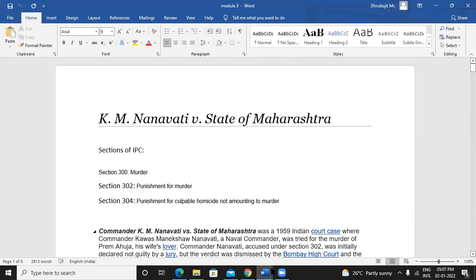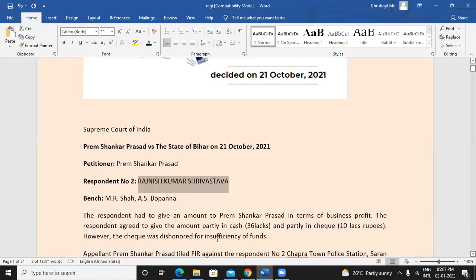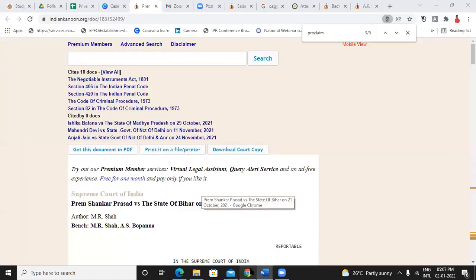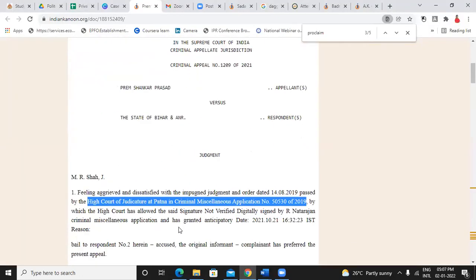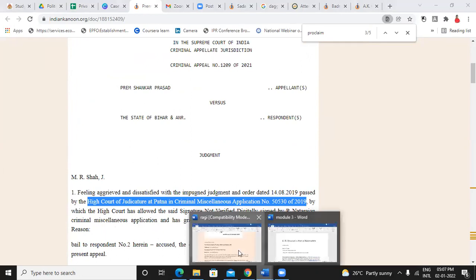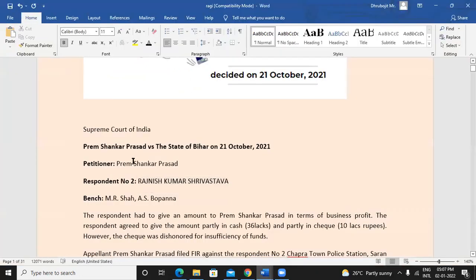Okay, so if you are doing a detailed study on some case, you can use that way to get the details. Everywhere it would be mentioned while you are going to the High Court website. The trial court's details will also be mentioned. Like that, you can get the details. So mainly here, this is the appellant and this is the respondent who are important.